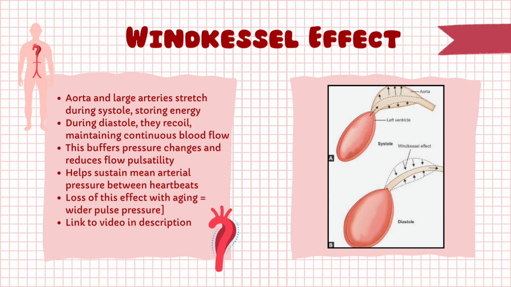This is known as the Windkessel effect. It smooths out the pulsatile nature of cardiac output and ensures continuous flow to organs between beats. Without this effect, arterial pressure would drop sharply between heartbeats, and blood flow would become irregular. This elastic recoil is also crucial for maintaining mean arterial pressure, which is vital for perfusion.